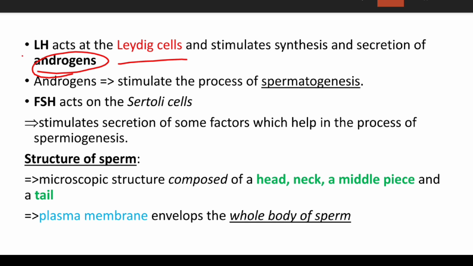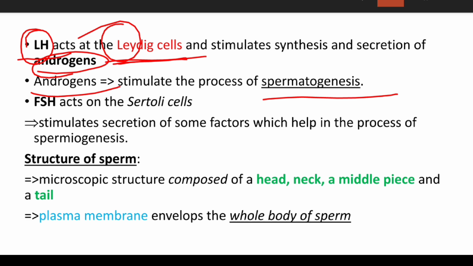How will you remember this? See, LH and Leydig cells. So L for L, you can remember it like this, by the initial letter. Luteinizing hormone acts at the Leydig cells to produce androgens, which stimulate the process of spermatogenesis. Why is androgen required? Because it stimulates the process of spermatogenesis.